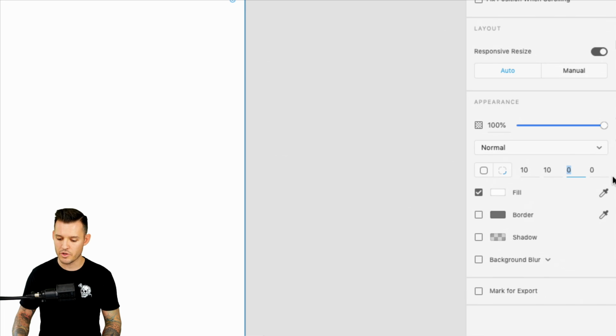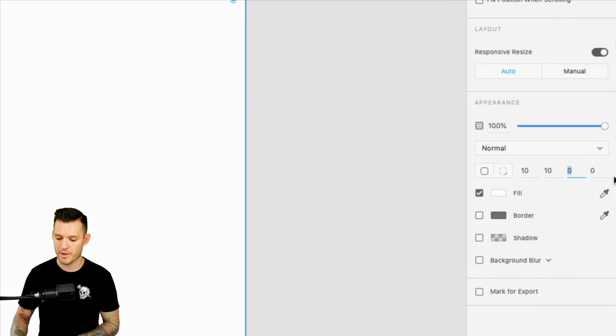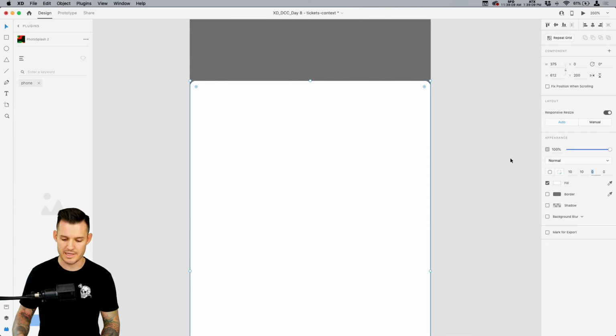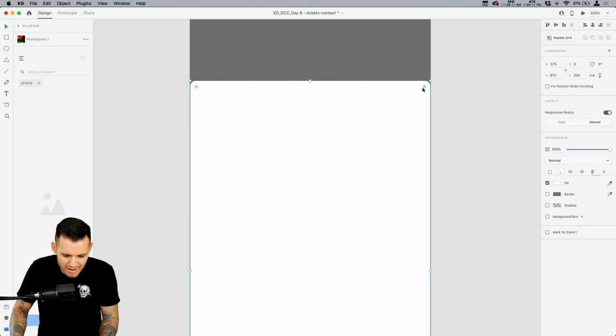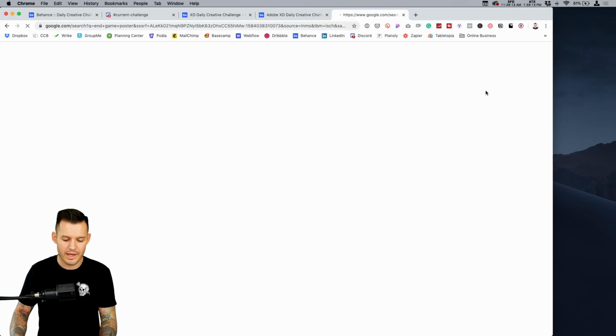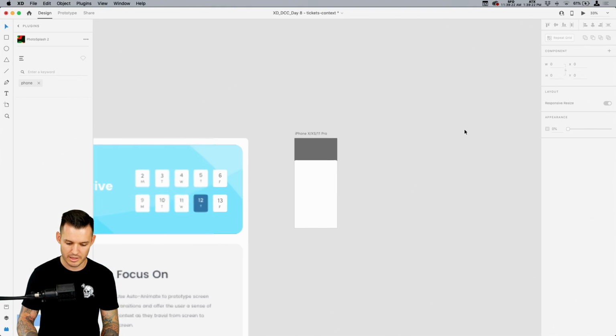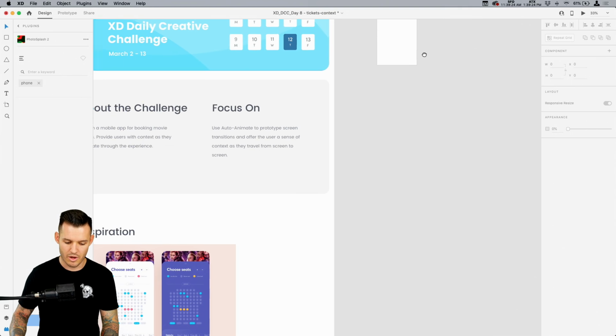If you don't know, you can also round the corners over here in the inspector panel, and you can do it using the actual numbers instead of getting in here and trying to work the corner. Some people don't like that, and I get it. I get why you might not like that. So let's just make sure I'm on my fastest possible internet connection for my laptop, and we are going to keep cruising on this thing.